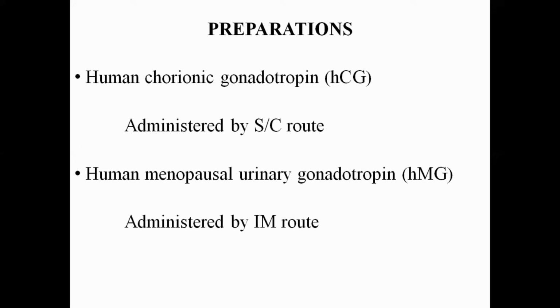There are two preparations: human chorionic gonadotropin and human menopausal urinary gonadotropin. Human chorionic gonadotropin is administered by the subcutaneous route, whereas HMG is administered by the intramuscular route.